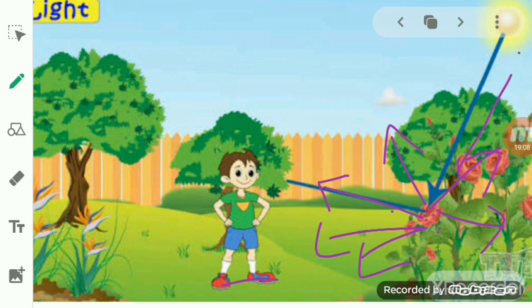You can see that we can see the table which is present in our room. It is because it reflects the light falling on it in all directions, and when this reflected light coming from the table enters our eye, we are able to see the table.